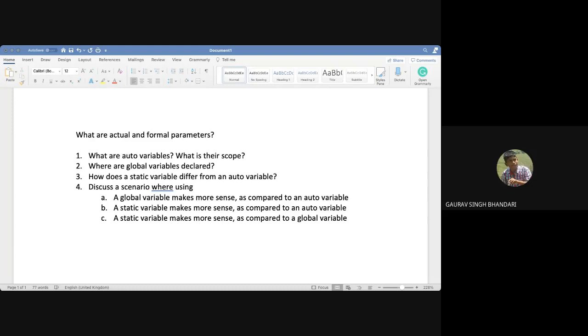Yes, sir. Sir, can we make a register variable also global? I don't think so. I've never tried it, actually. To be honest, I have never used registers. Let me be very honest. Whenever I've written code, I never really used them. It's something that people in embedded programming might actually use, because in embedded programming, performance is very important.